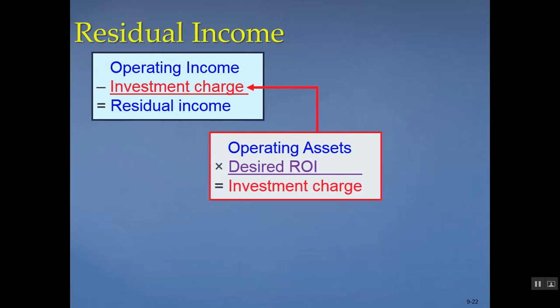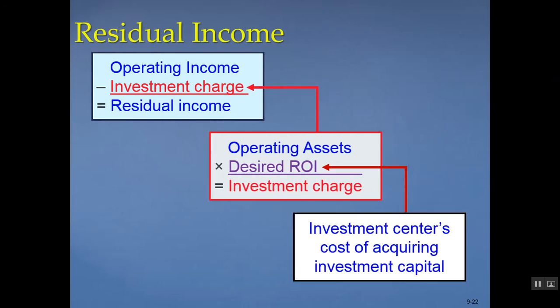So residual income is another performance measure, and it's looking at your operating income above some minimum return on invested capital specified by the company. So the dollar amount of the minimum ROI is called an investment charge. You can see that the investment charge subtracted from operating income will get you the residual income. It might help to look at an example.